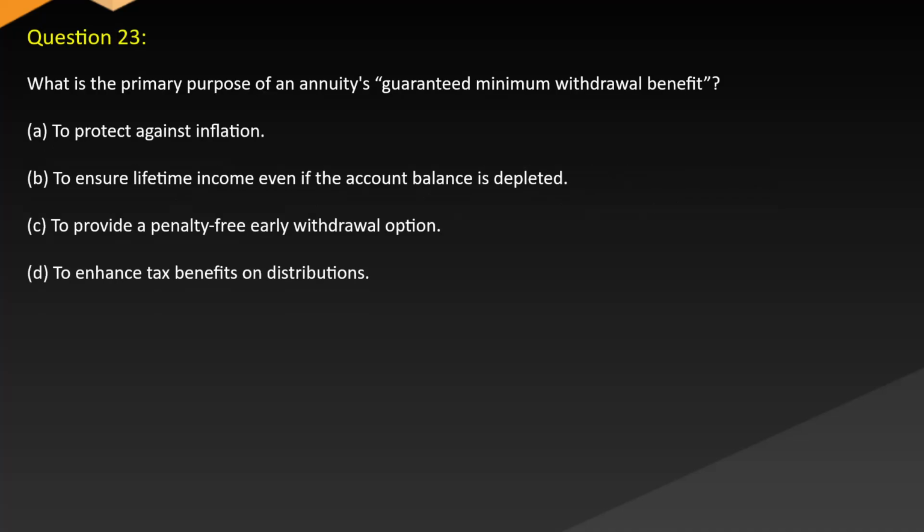predetermined payments. Question 23. What is the primary purpose of an annuity as a guaranteed minimum withdrawal benefit? A. To protect against inflation. B. To ensure lifetime income even if the account balance is depleted. C. To provide a penalty-free early withdrawal option. D. To enhance tax benefits on distributions.